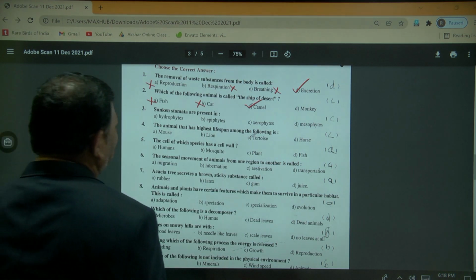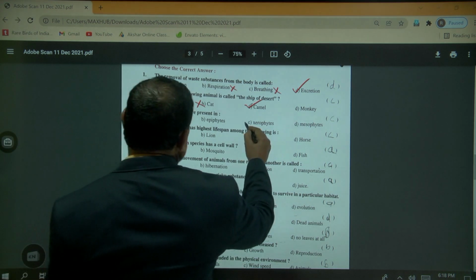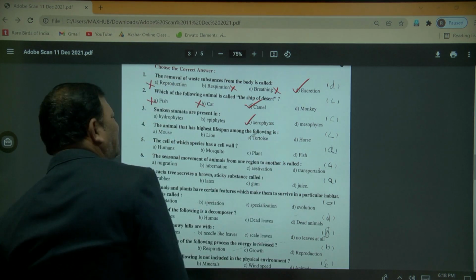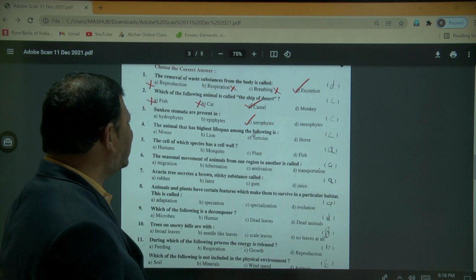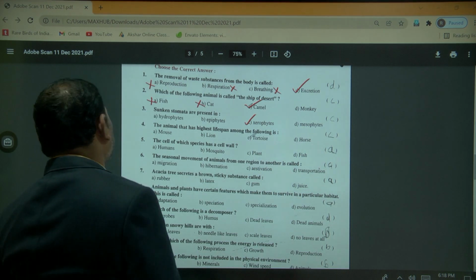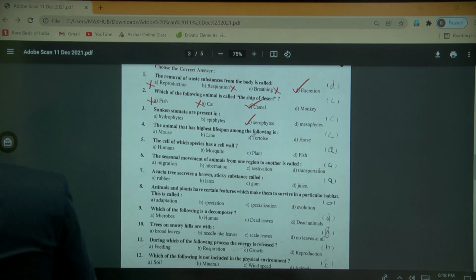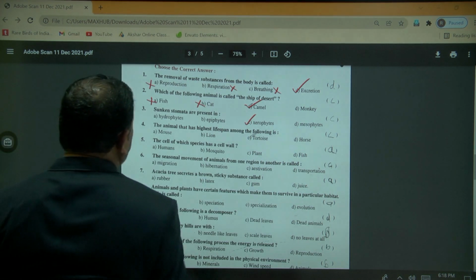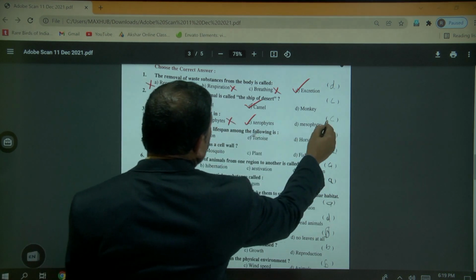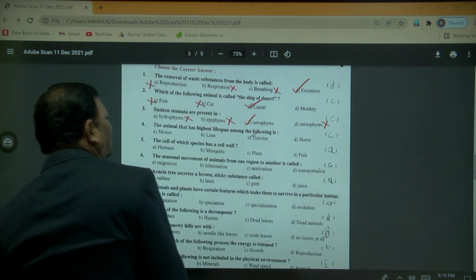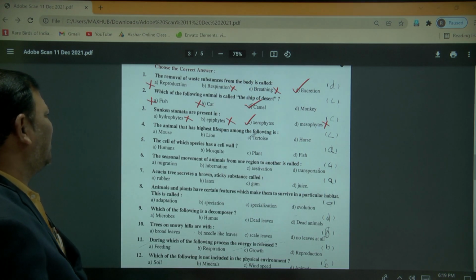This is a characteristic feature of the xerophyte. Xerophytes are the organisms that live in the desert. Hydrophytes is wrong, epiphytes are wrong, and mesophytes is wrong. The correct answer is xerophyte.